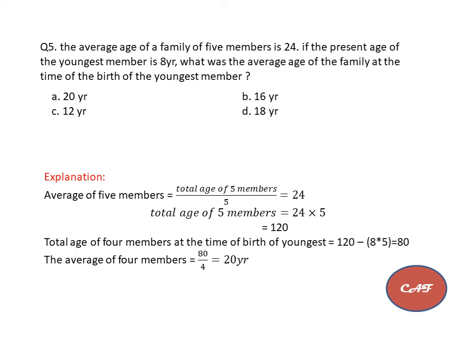Here the present age of the youngest member is 8 years, but in that question what they are asking at the birth of the youngest member means 8 years back. If you subtract 8 years in each and every person's age, you will get the original ages of each and every person at the birth of the youngest member. So I am subtracting from total age of 5 members, which is 120, each and every person's age of 8. So I am getting finally 80. So the average of 4 members is 80 by 4 is equal to 20 years.